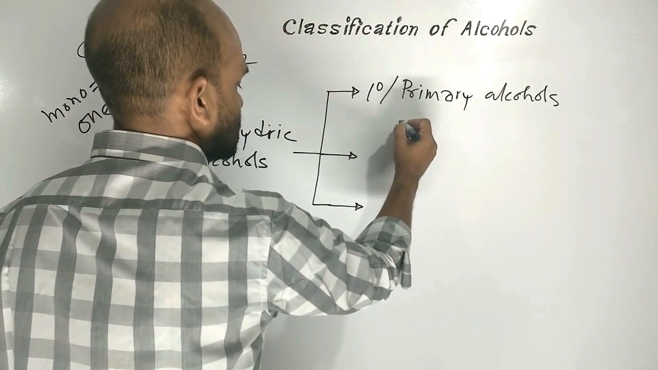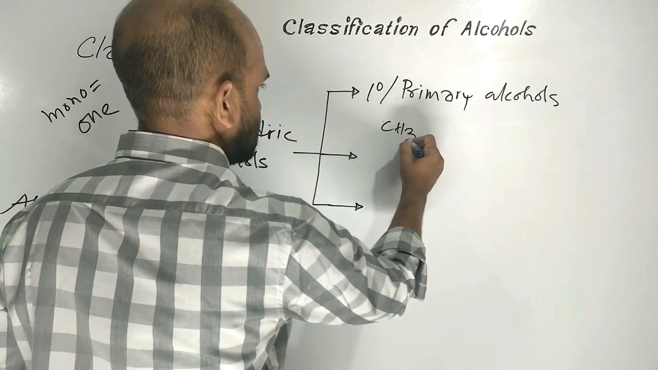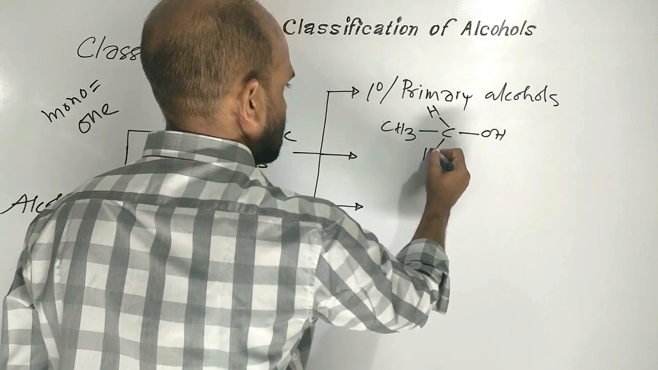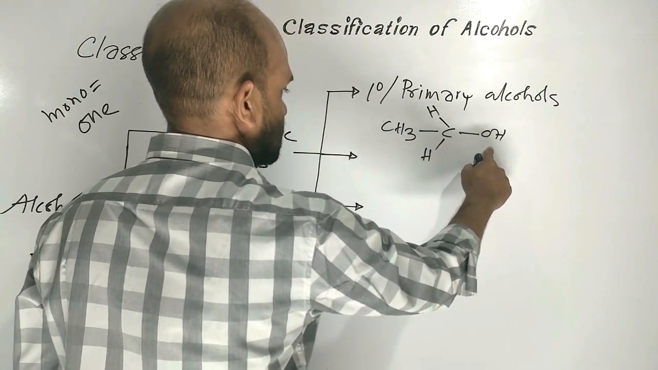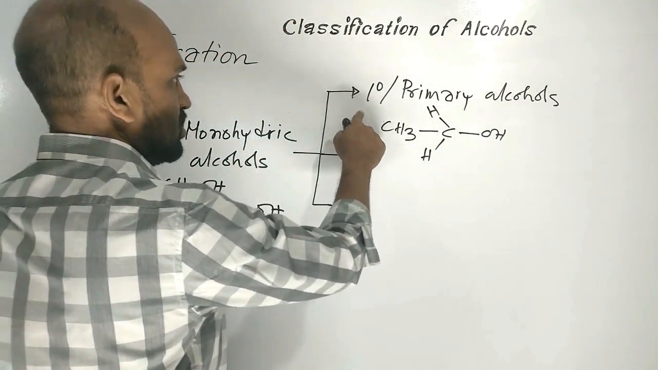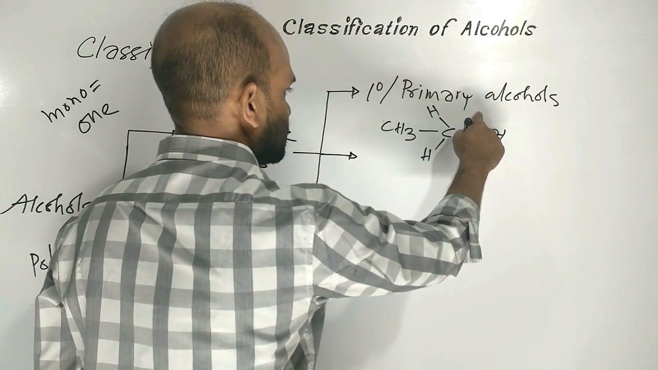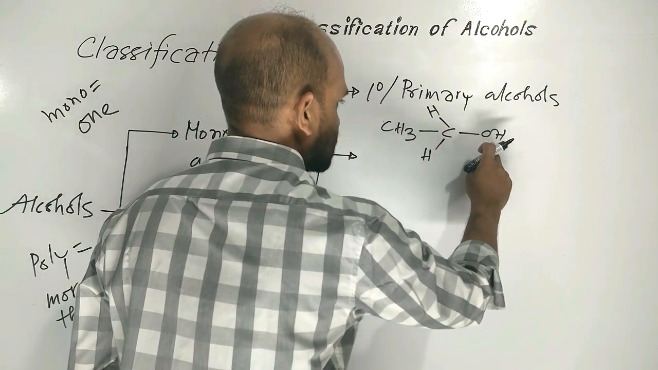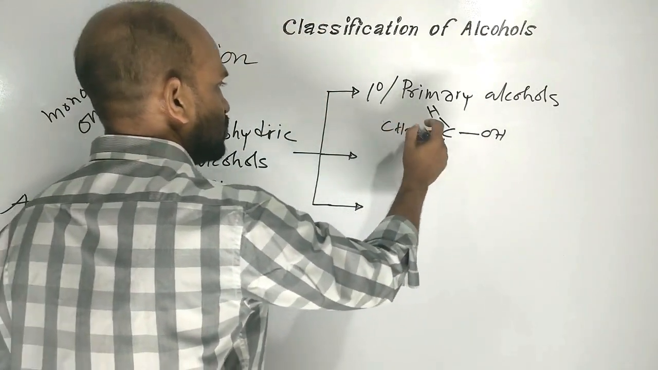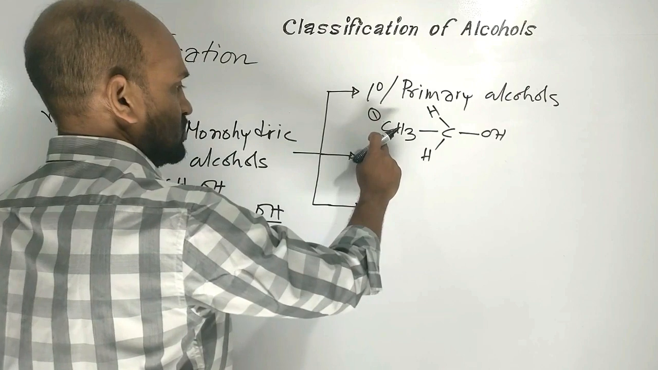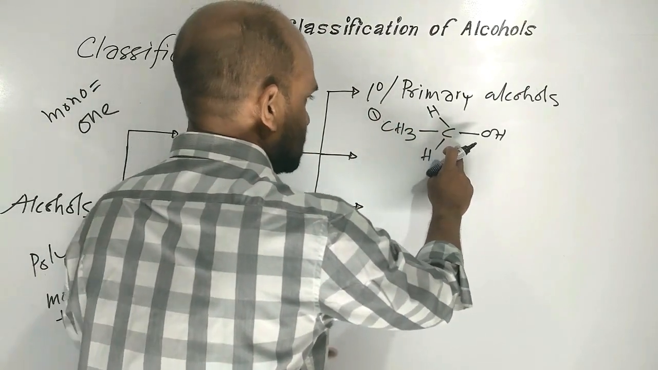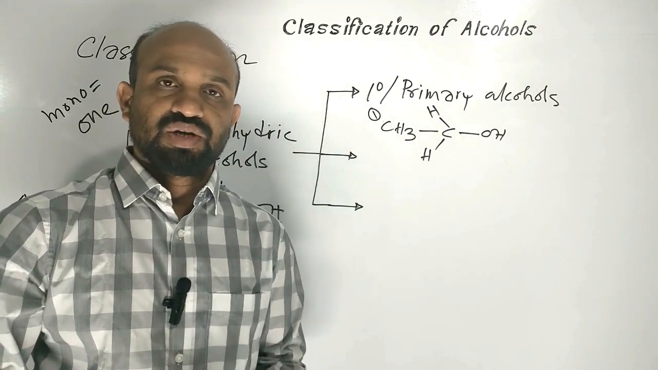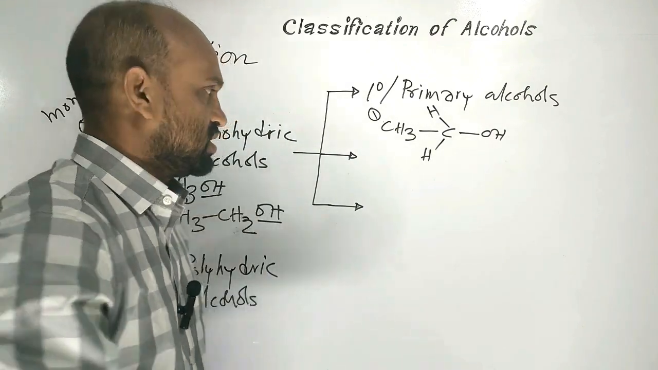For example, this one, CH3CH2OH. This is a kind of 1 degree or primary alcohol because here the carbon atom linked up with the hydroxyl group is linked up with only one carbon atom. That is why this is a kind of 1 degree alcohol, which is also known as primary alcohol.